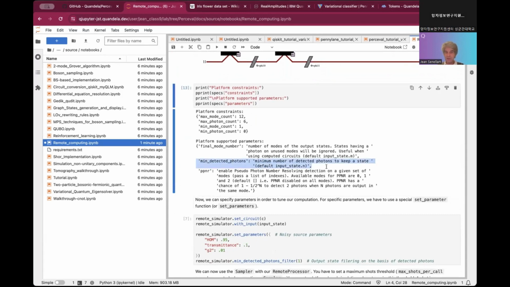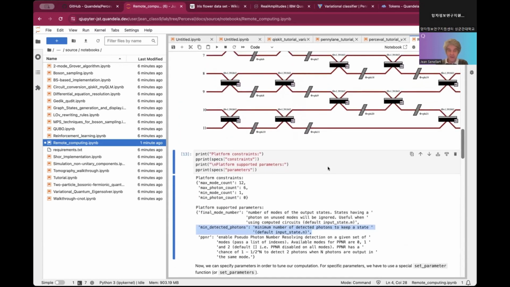This feature is interesting. For instance, if you are running a circuit with 4 photons and you are only interested in 4 photon output, then you put a mean detected photon to 4. That means that it won't send you back all the detection with only 2 or 3 or 1 photon. So this is an interesting feature.